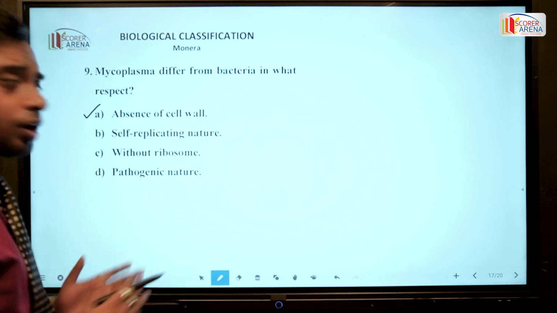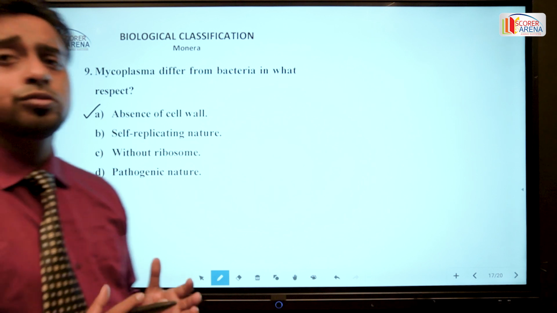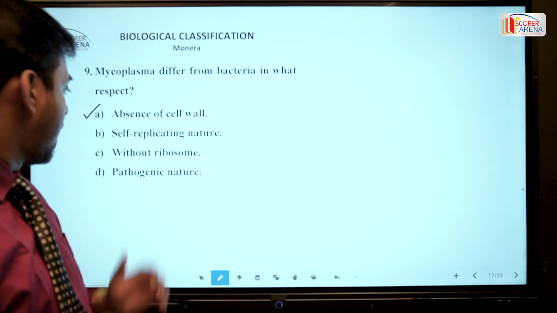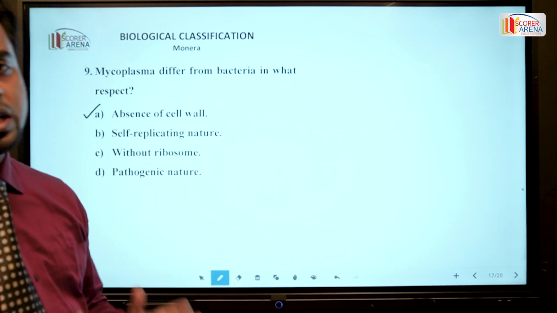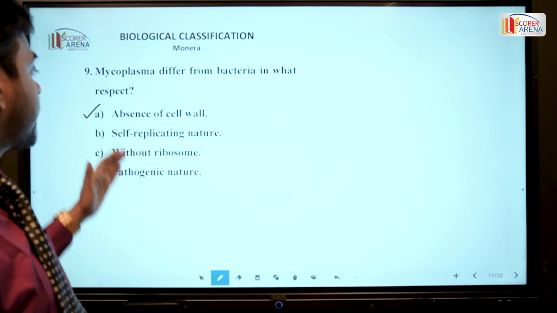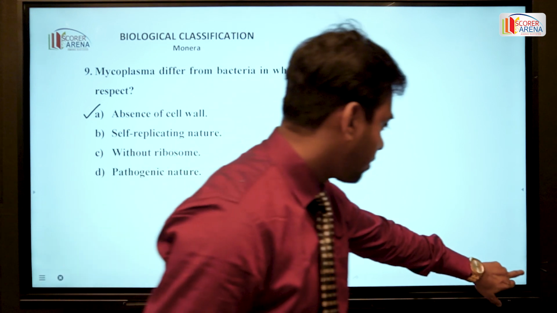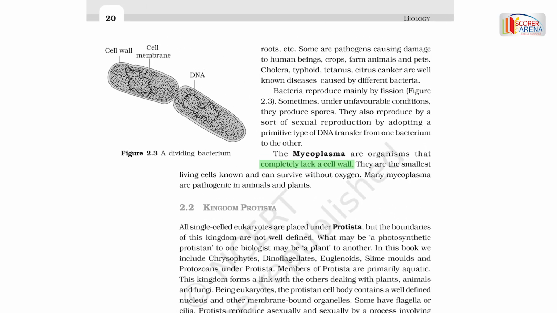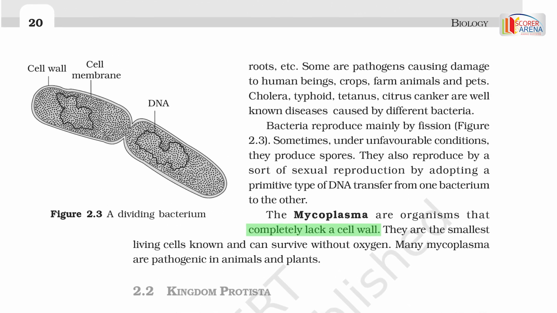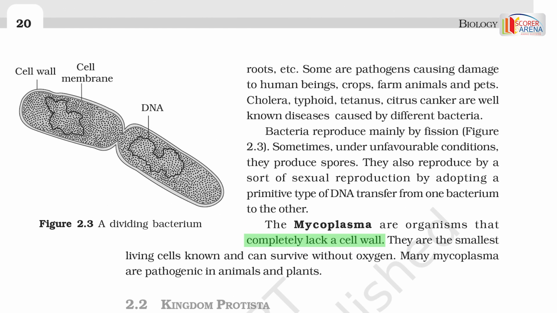Next, both of them have ribosomes. The ribosomes are 70S in nature and both of them are pathogenic in nature. So the correct option is the absence of cell wall. So move to the reference. Here it is written, the mycoplasma are the organism that completely lack the cell wall. Okay? So move to the next question.